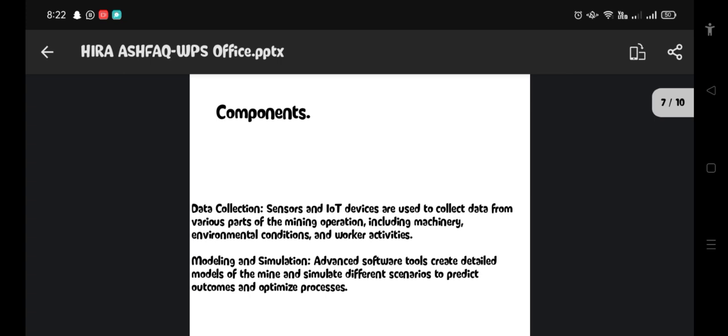Now we are going to discuss the components. In components, there are also many key points we are going to discuss. The first is data collection. Second is modeling and simulation. In data collection, sensors and IoT devices are used to collect data from various parts of the mining operations, including machinery, environmental conditions, and also worker activities.